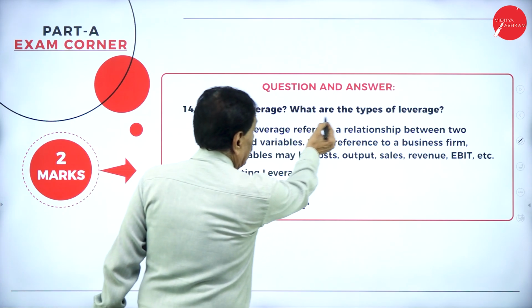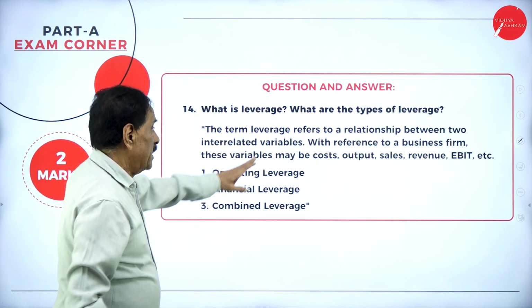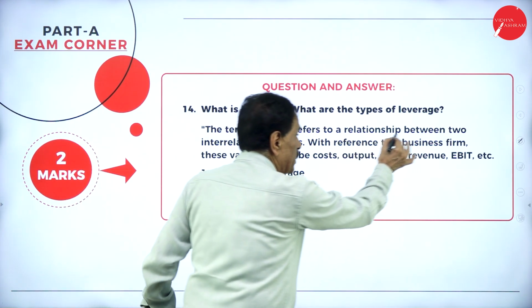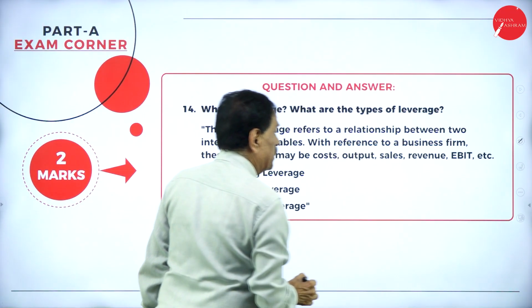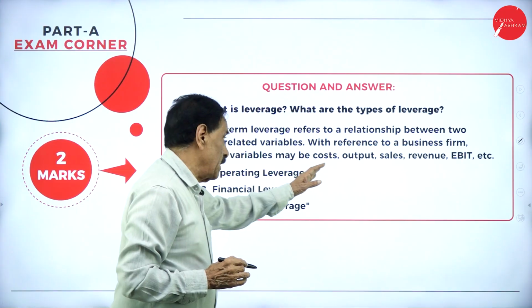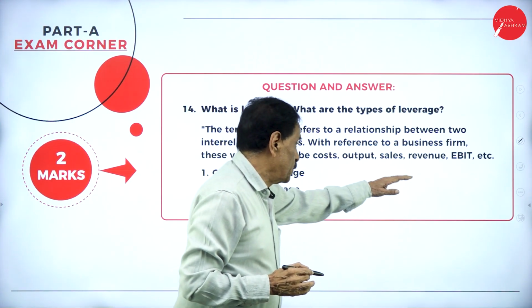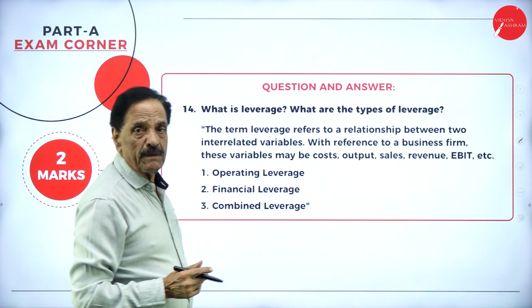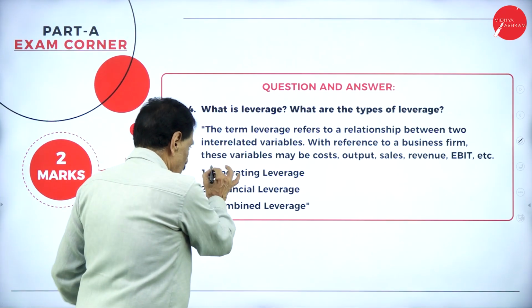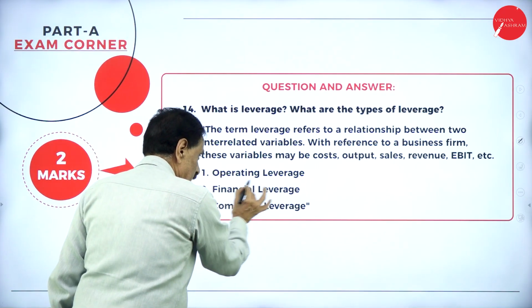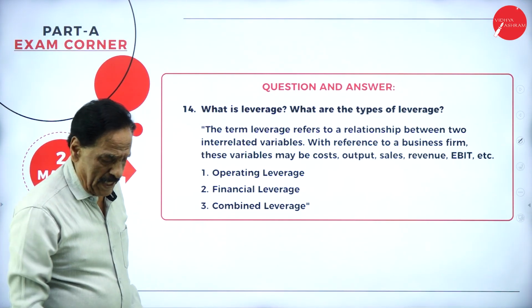14. What is leverage? What are the types of leverage? The term leverage refers to the relationship between two interrelated variables with reference to a business firm. These variables may be cost, output, sales, revenue, EBIT. EBIT means earning before interest and taxation. The types are operating leverage, financial leverage, combined leverage.